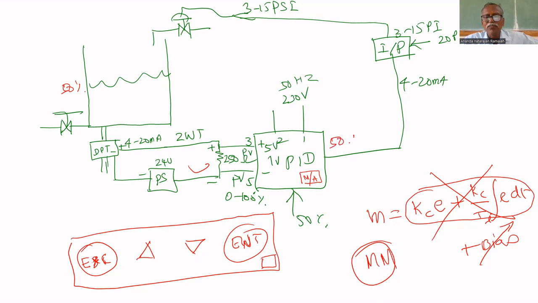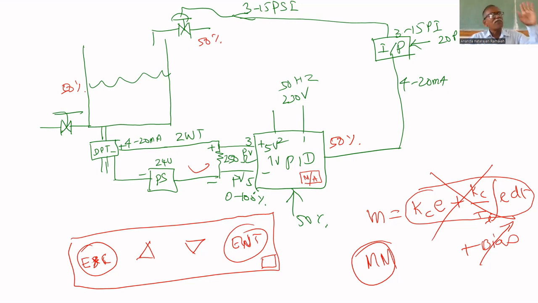You make controller output equal to 50% by increase decrease. Now the level starts increasing from 0. If the level increases, controller output also increases. Let us assume that this outflow rate valve is open to 50%.